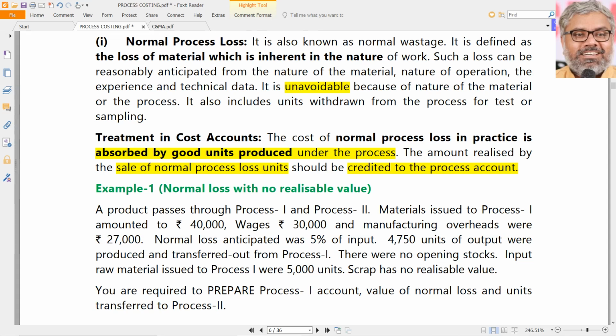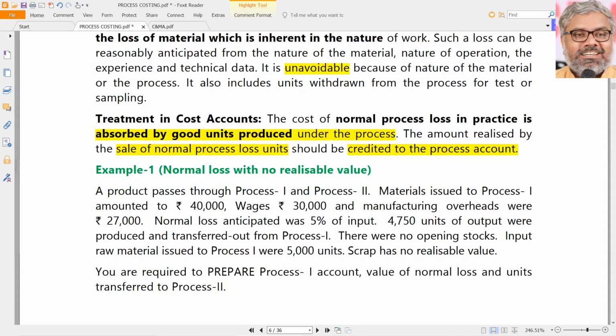The cost was incurred for entire units, including the normally lost units, divided by, because of normal loss, a smaller denominator. So the cost per unit is inflated. When there is some kind of scrap value or realization of sale of the normal loss units, that will reduce the cost rather than increasing revenues or sales. That would not be appropriate. Better to reduce the cost. How to reduce the cost? Naturally by crediting the process account.